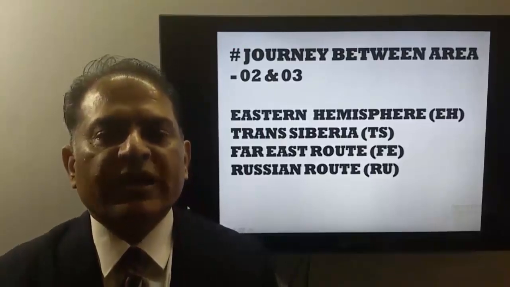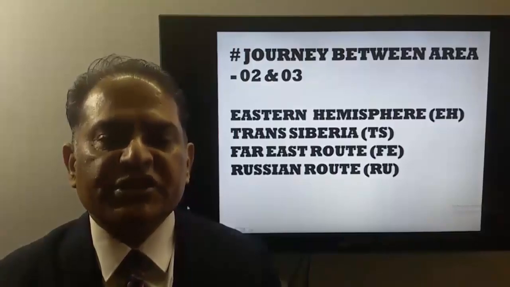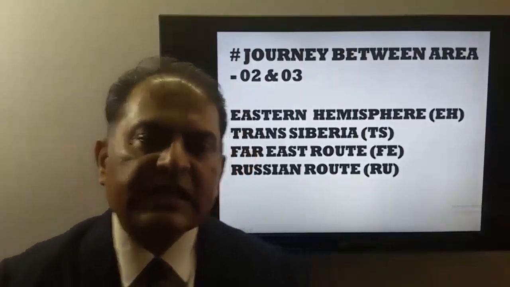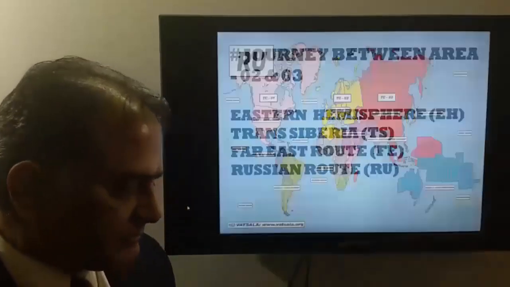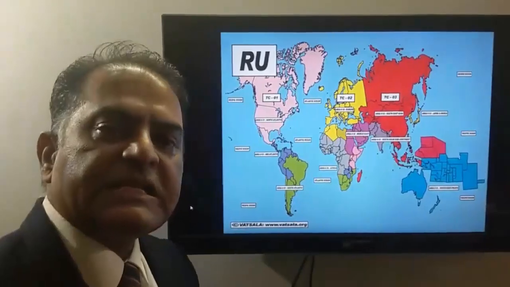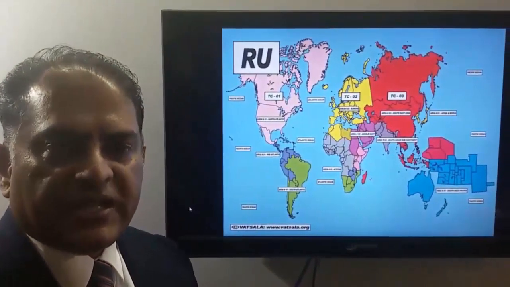Okay, next global indicator is RU. RU means Russian route. Now we'll understand this global indicator through this map. Now again for RU, your itinerary has to satisfy three conditions.